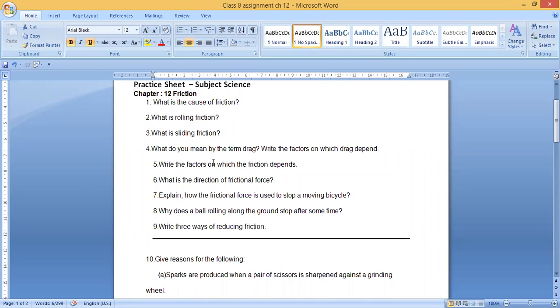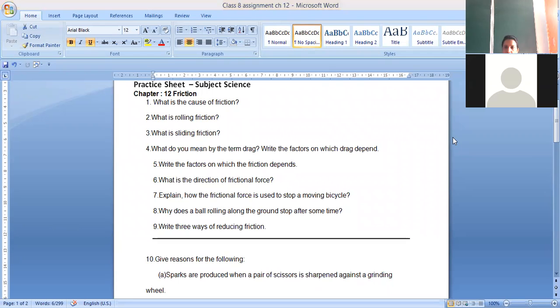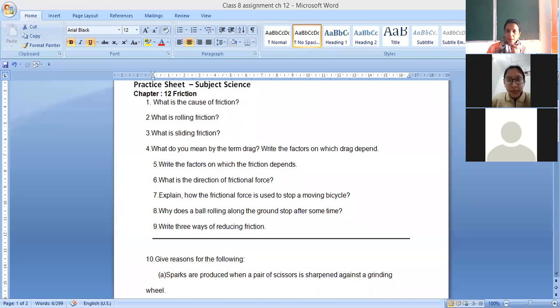Yes, so the main cause of friction is the irregularities between the surfaces. The surfaces are irregular and this is the main reason for the friction to occur. The irregularities are there in the surfaces and the two surfaces get interlocked. Okay. Kindly switch on your cameras, children.